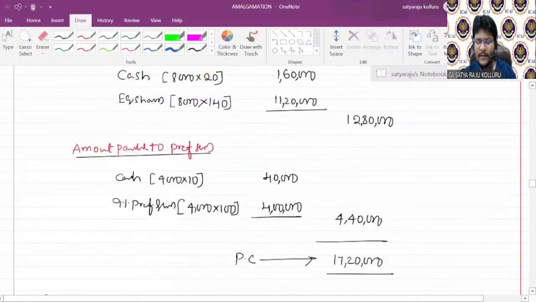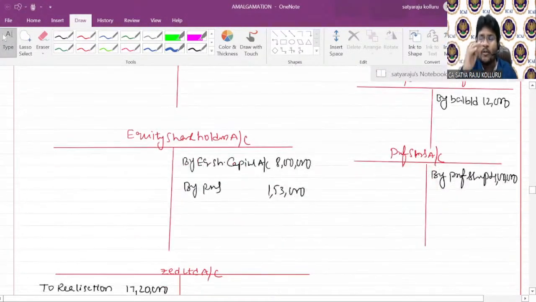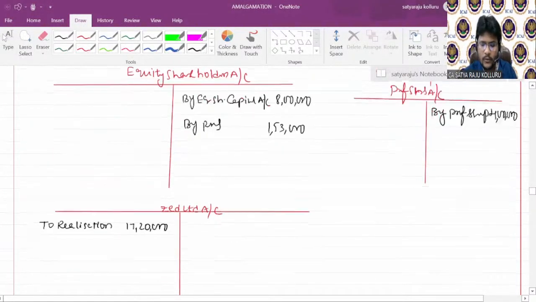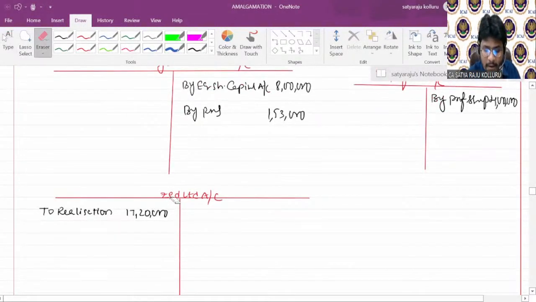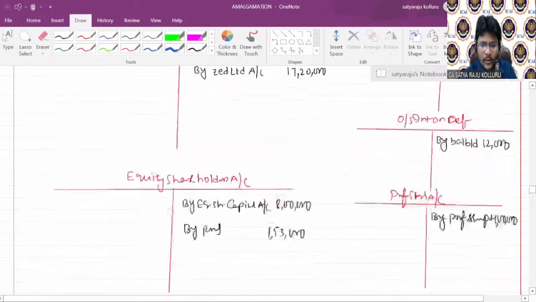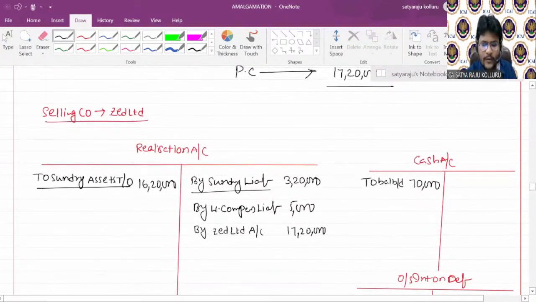Now all of you please concentrate. What is the journal entry? Cash account debit, equity shares of Y Limited account debit, preference shares of Y Limited account debit to Y Limited account. Sorry, this is not Z Limited. Sorry, I'm extremely sorry. Purchasing company is Y Limited, right? Not Z Limited. We are in the books of selling company, we are in the books of Z Limited.